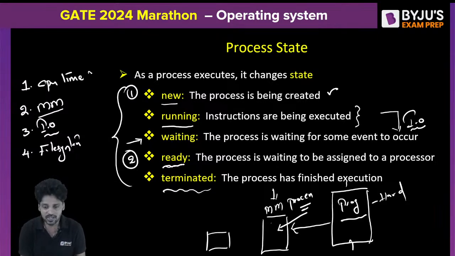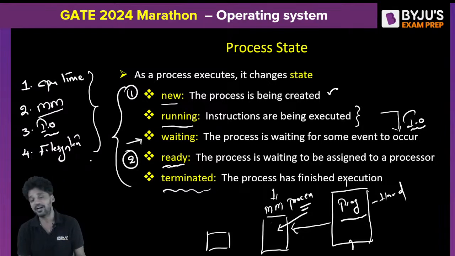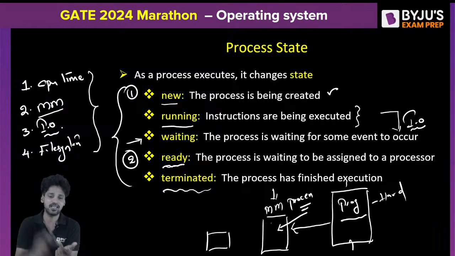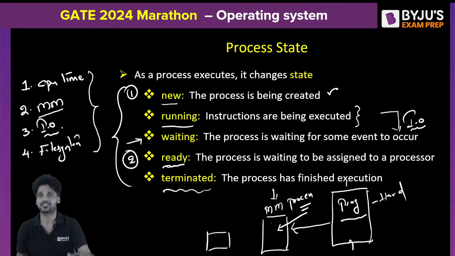So these are the resources that are required by the program at any point in time, and these are the resources which can get allocated to any process depending on availability. Here the boss is always the operating system. The operating system will take a call either to allocate a resource or to deny a request. When I am a program, I will make several requests: I want CPU time, main memory, IO device, and the file system. There is no guarantee that you are going to be provided with all the resources that are required.